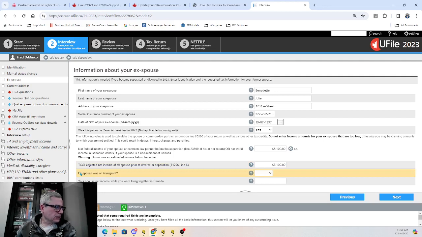And this section here, you would only have to fill it if the person came to Canada sometime during the year, and then you ended up separating a short time later. So it does not need to be completed because in this case, both spouses were residents of Canada throughout the year.